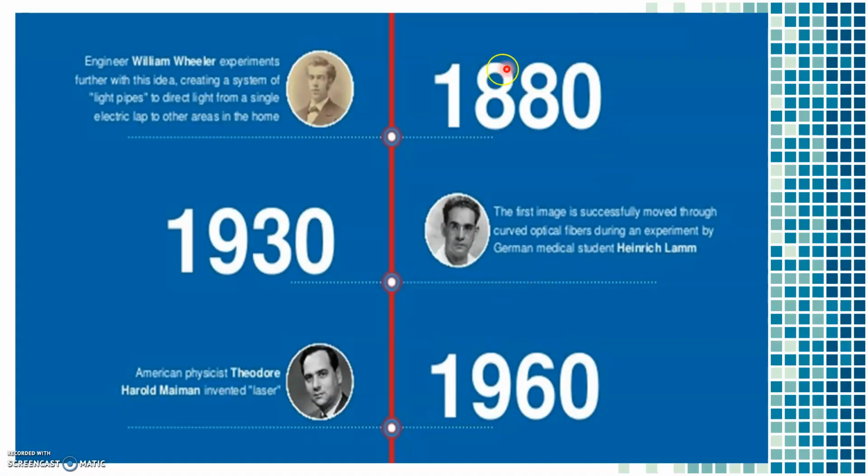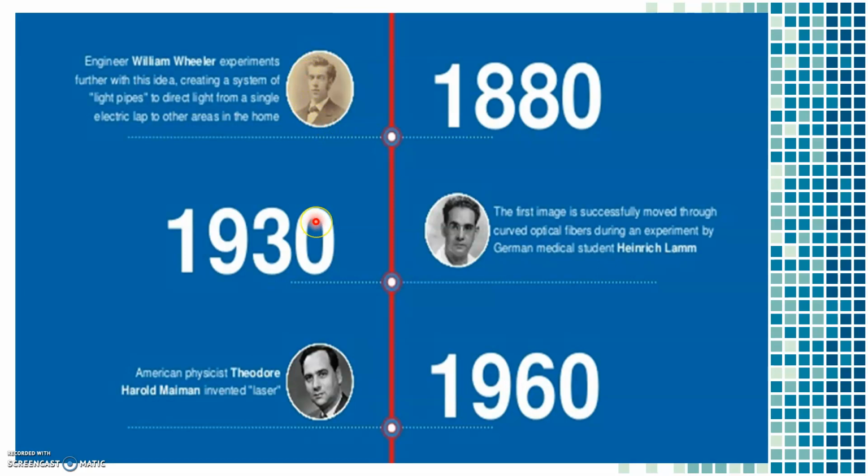Then later in 1880, engineer William Wheeler used this idea and created a system of light pipes to direct the light from a single electric lamp to other areas in the home. So he used fiber optics for household purposes.